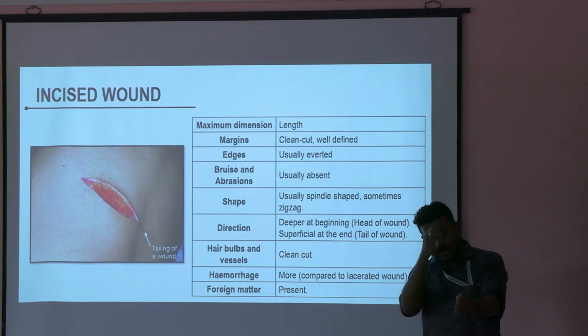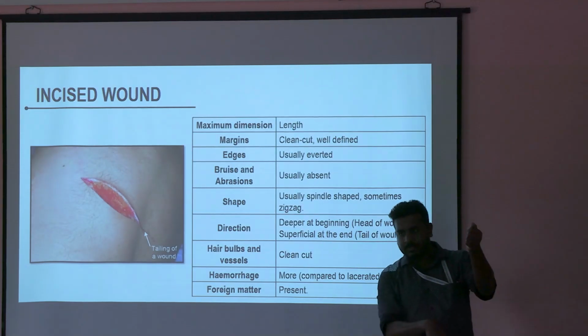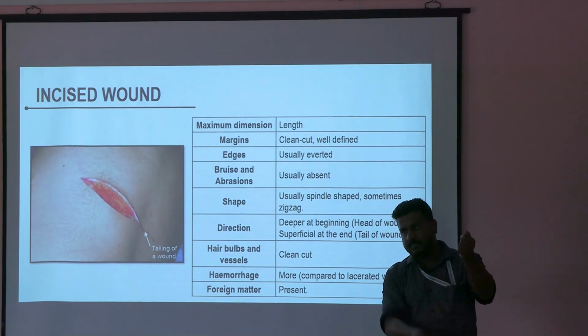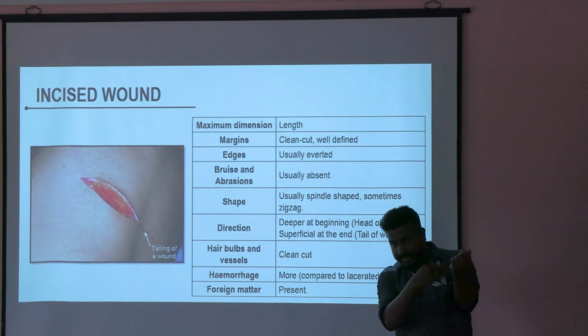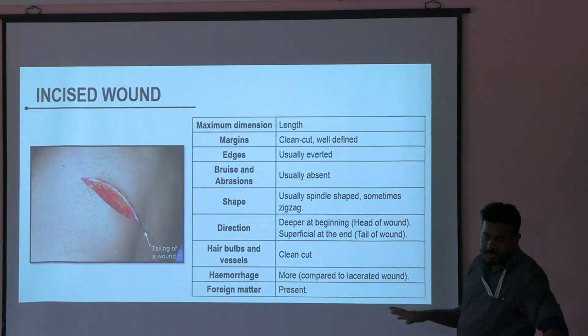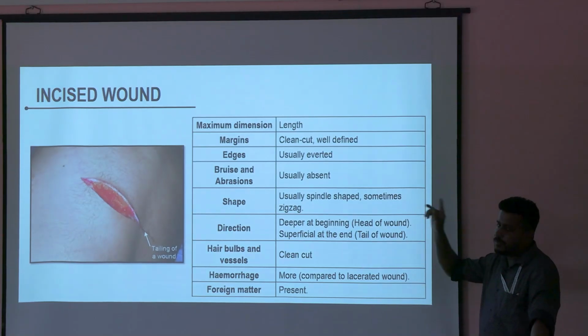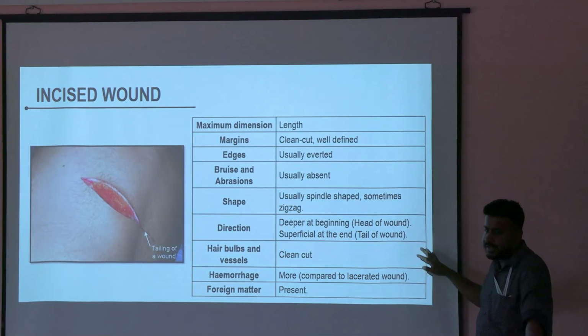Okay. I want to cut my wrist. I am a right-handed person, so I'll try to cut my wrist here. So where will be the tailing? Medially. Right? So there are many more ways to find out whether it is homicidal or suicidal. One of the features is tailing. We have to identify the tailing.